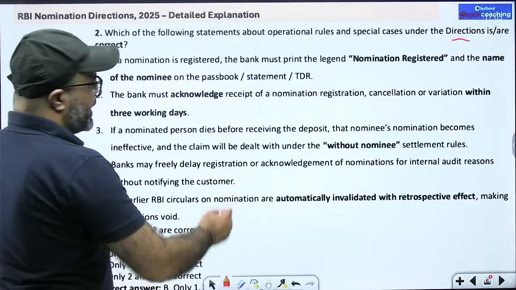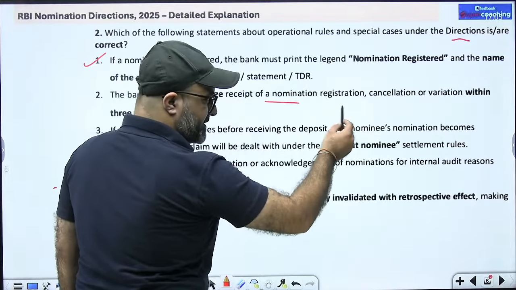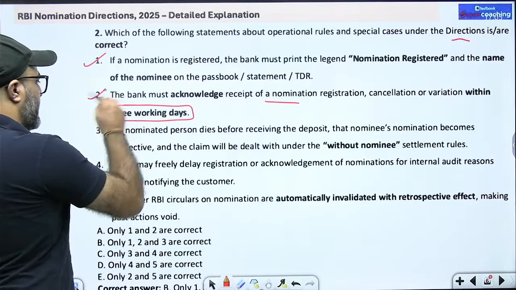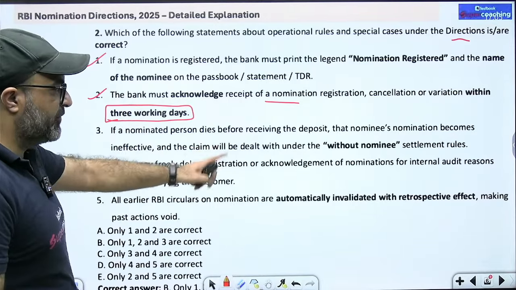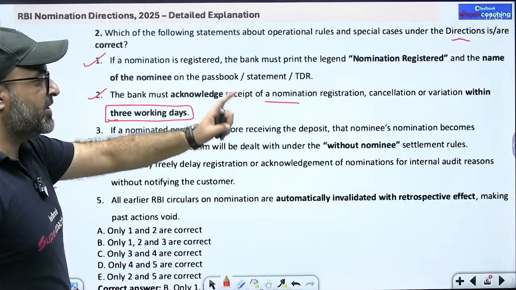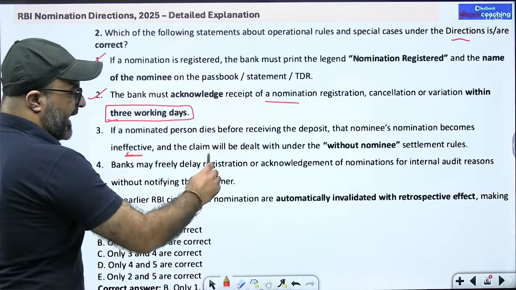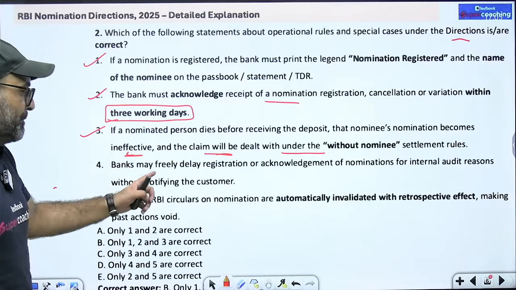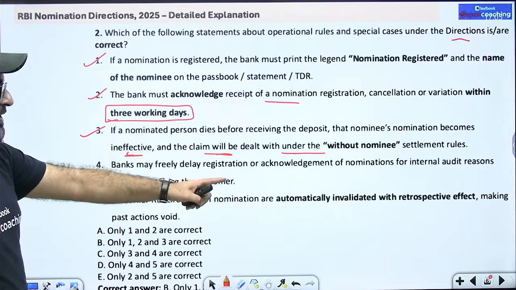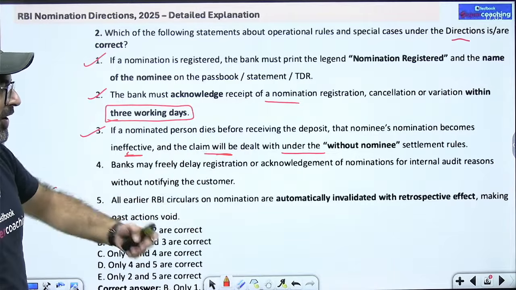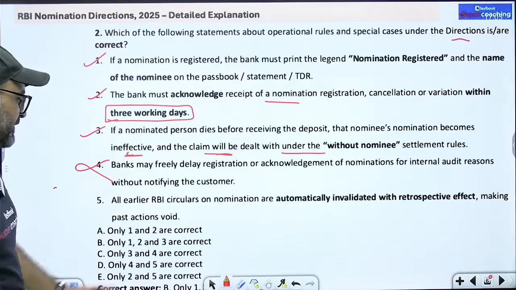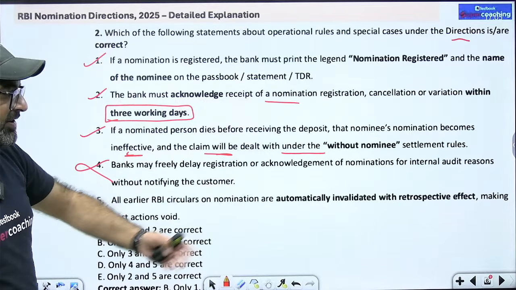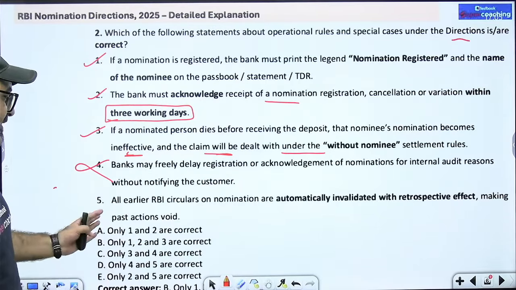So the bank must acknowledge the receipt of nomination, registration, cancellation or variation within 3 working days. This is absolutely the right point. If a nominated person dies before receiving the deposit, that nominee's nomination becomes ineffective and the claim will be dealt with under the without-nominee settlement rules. This is also correct. Banks may freely delay the registration or acknowledgement of the nomination for internal audit reasons. That is not going to happen. All earlier RBI circulars on nomination are automatically invalidated with immediate effect, making past actions void.